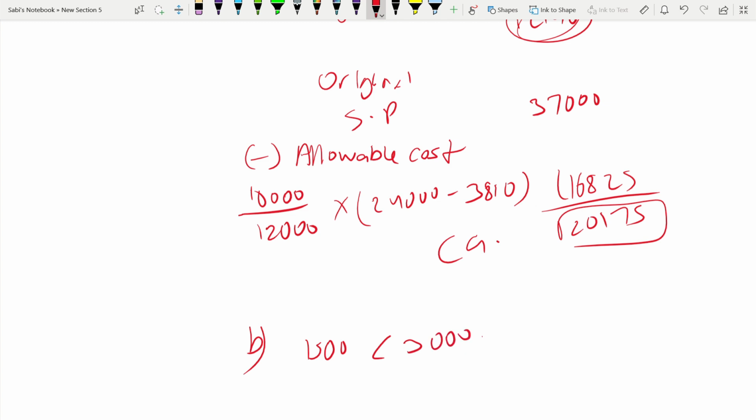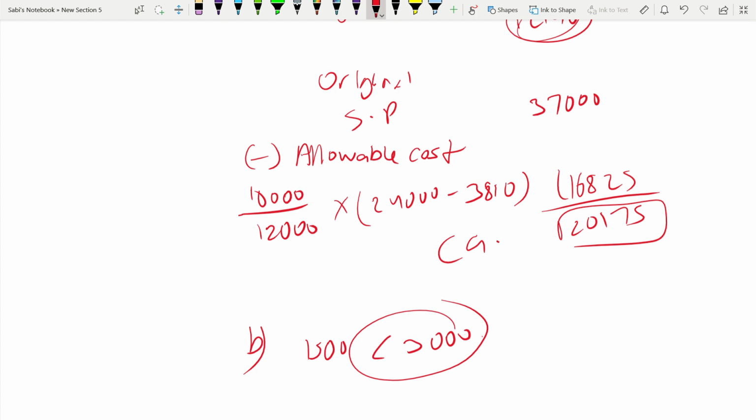Coming to part B, the sale proceed is 1,500, it is less than 3,000, but we'll see whether it's greater than 5% or not. But since it's always anyway less than 3,000 and it's an or condition, we don't have to check whether the 5% rule applies or not, because only one of the conditions needs to be satisfied. So that's why there will be no gain.